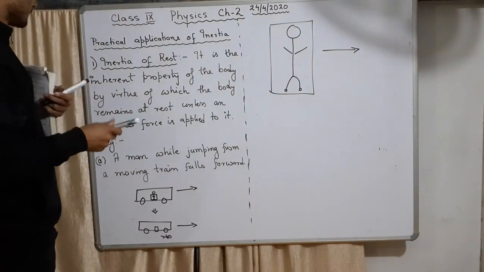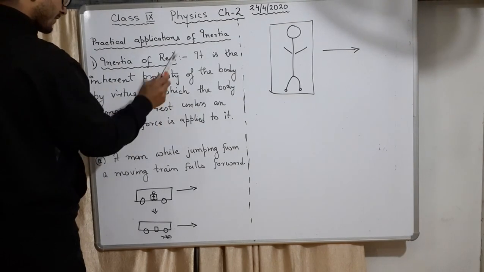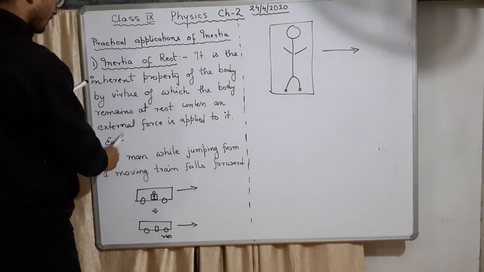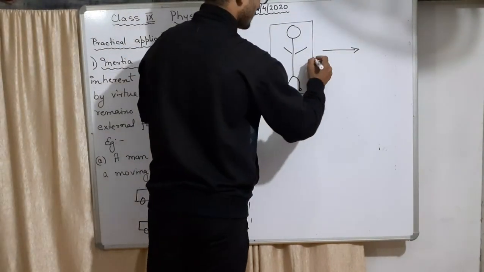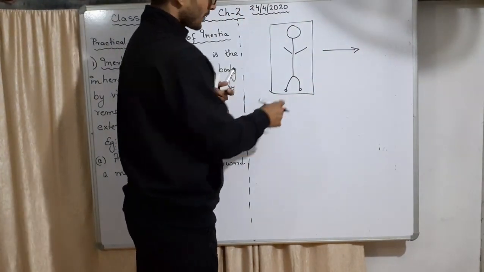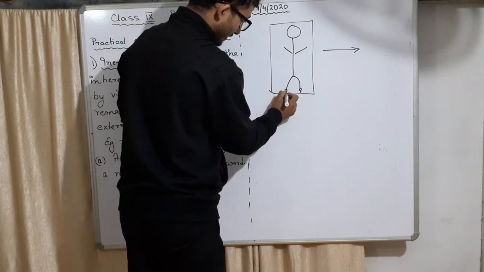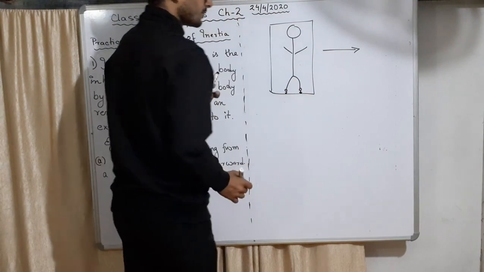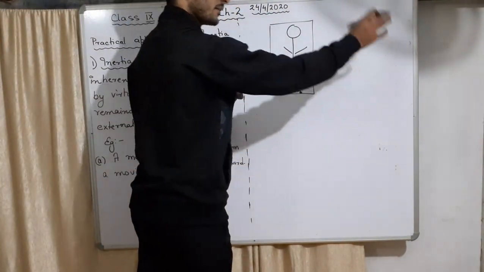Now, it is the inherent property of the body by virtue of which the body remains at rest unless an external force is applied to it. Now, you know that when the bus is moving, he is in touch with the bus here. Can you see his touch here? That means his feet are also moving this side.